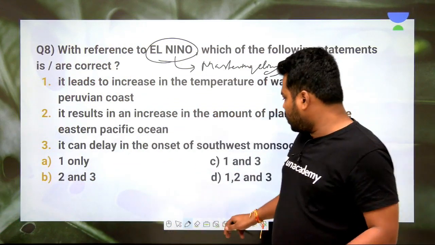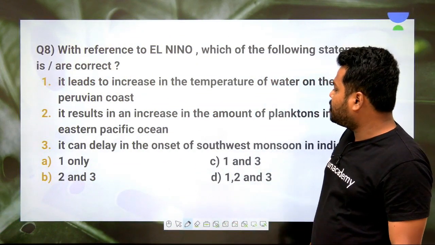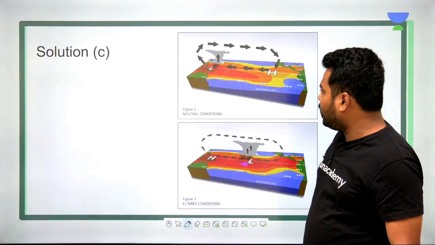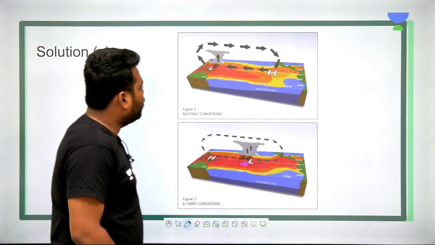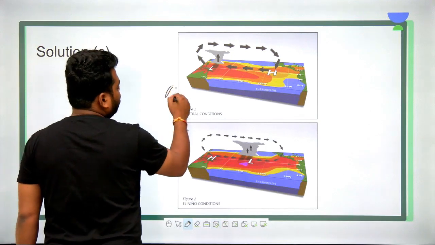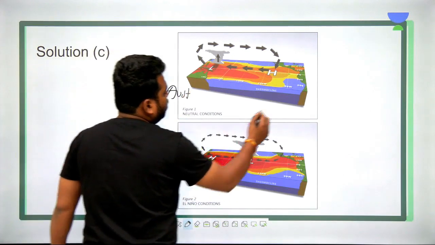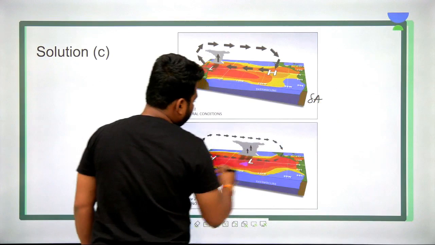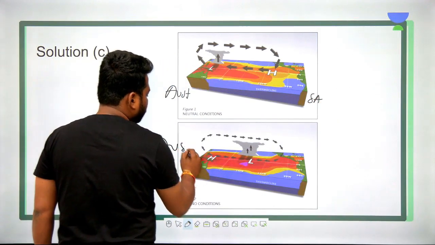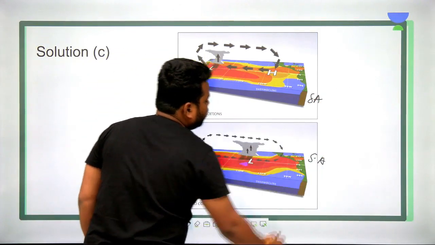Clear? So now let's see what El Nino condition is. Here I'll be explaining what El Nino condition is. So this is Australian land and this is South American land. Assume in this way. Done.